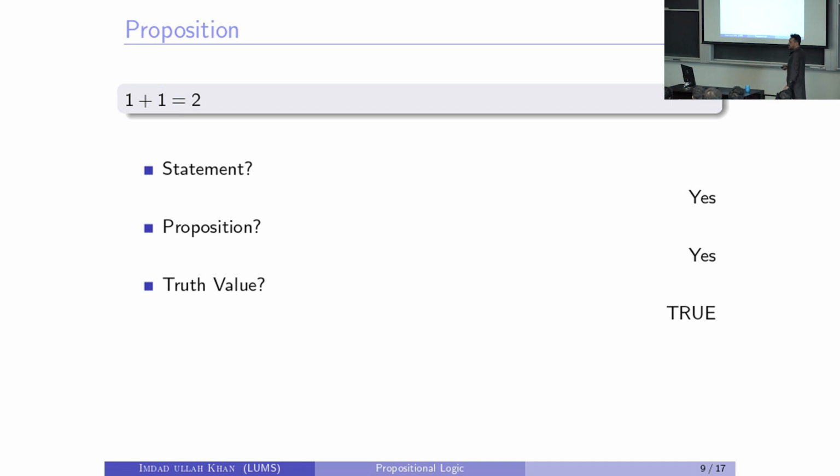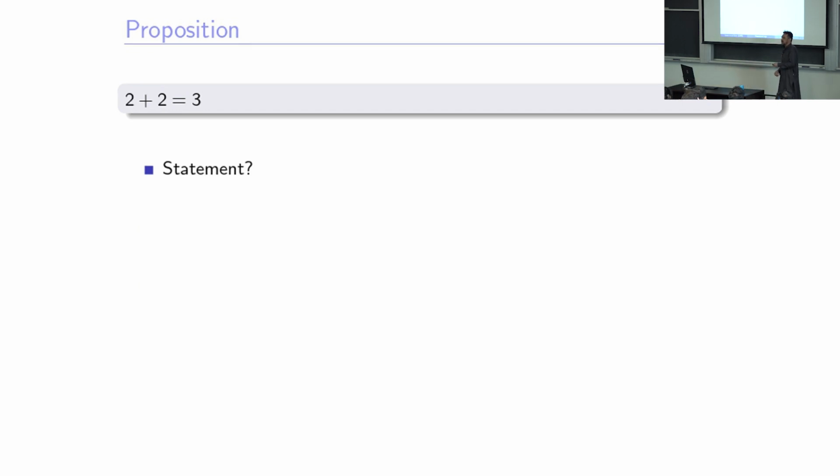Is this a proposition? Yes. It's a statement which is either true or false. And what is its truth value? True. Its truth value happens to be true. So this is a proposition. Here is another example of a proposition. Is it a statement? 2 plus 2 equals 3? It's again a description of the number 3, the equality, or the addition of integers.